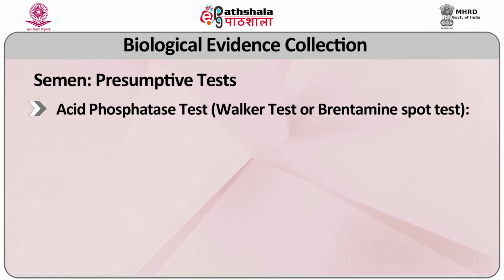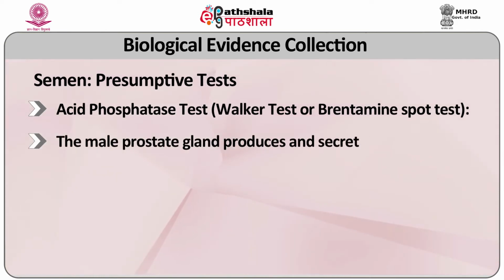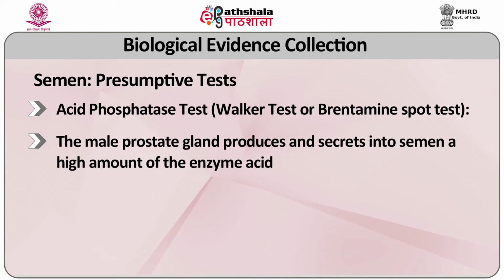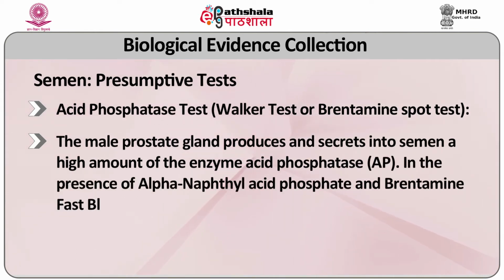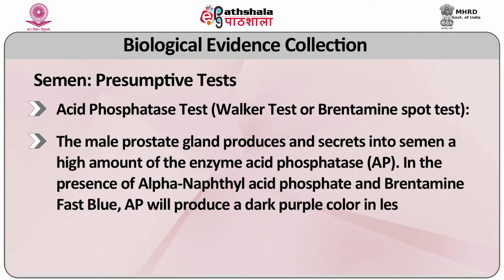Brentamine spot test. The male prostate gland produces and secretes into semen a high amount of the enzyme acid phosphatase, AP. In the presence of alpha naphthyl acid phosphate and Brentamine fast blue, AP will produce a dark purple color in less than a minute.